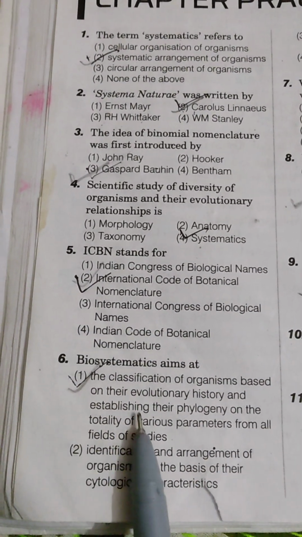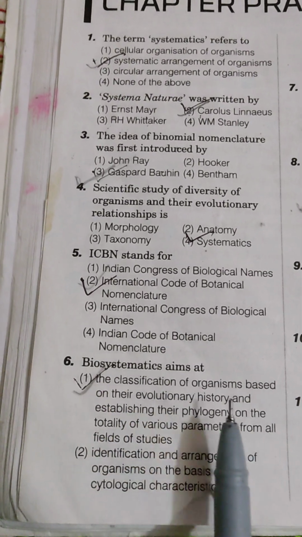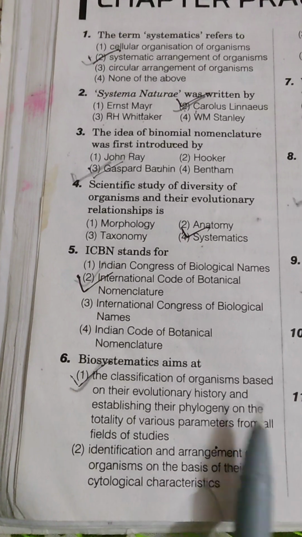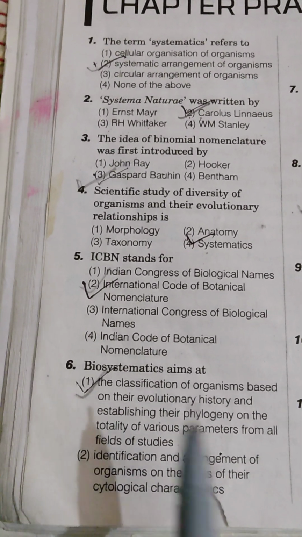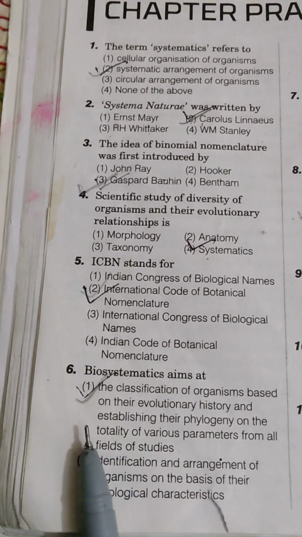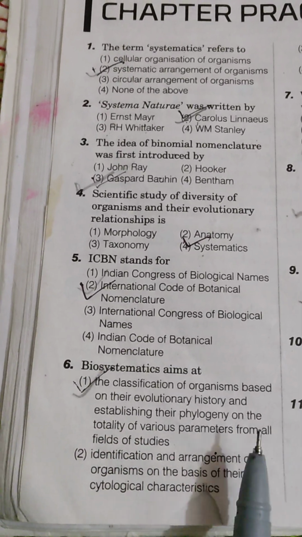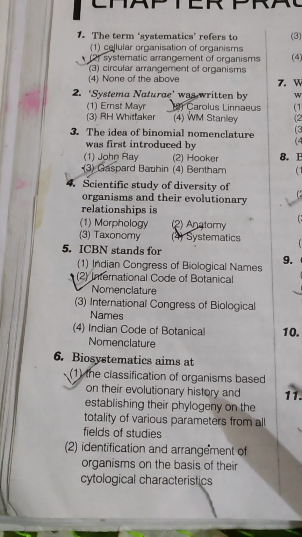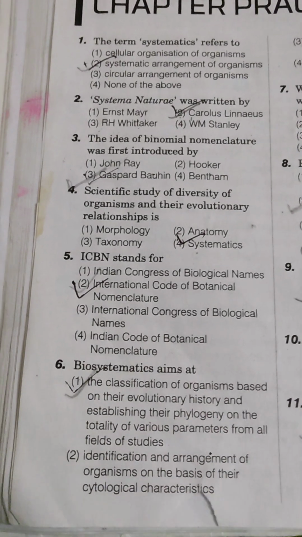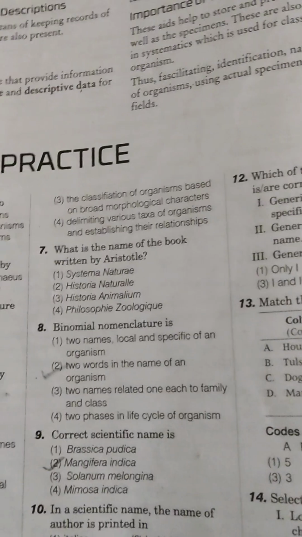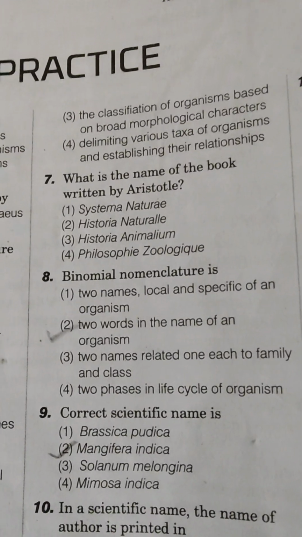So this means that biosystematics relates with the evolutionary history and establishing their phylogeny on the totality of the different parameters from all fields of studies. Next, we are moving on to question number 7.